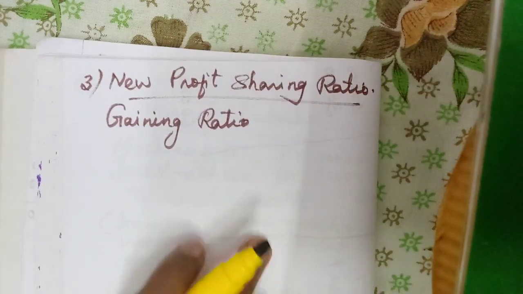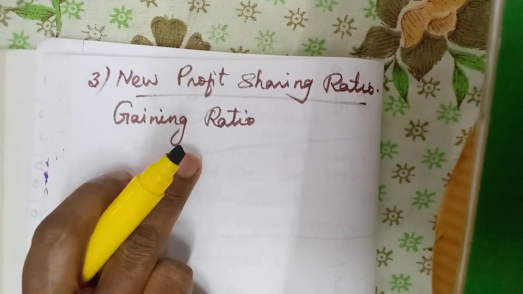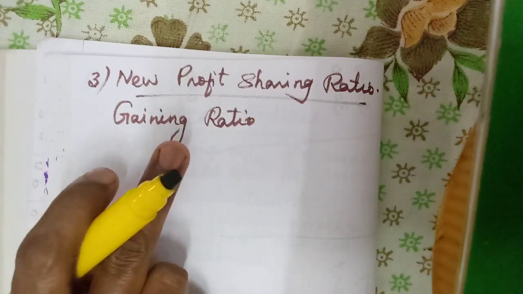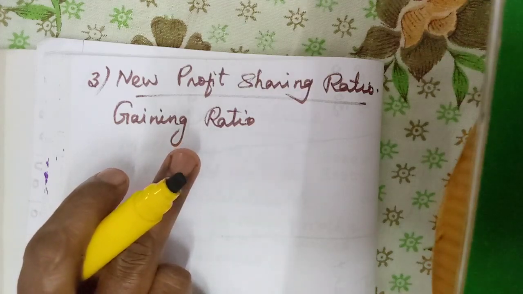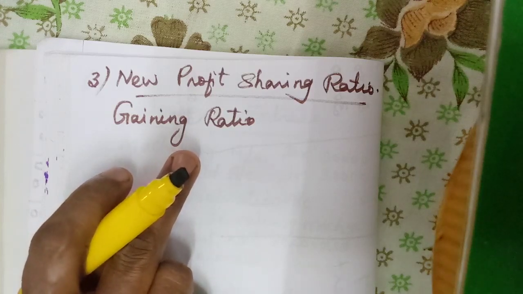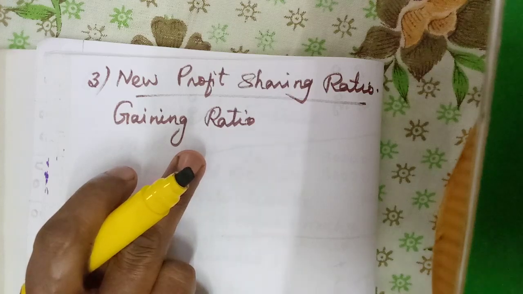Why do we calculate this gaining ratio? Because goodwill must be paid to the retiring partner. In admission, the goodwill brought in by the new partner is distributed among the old partners.